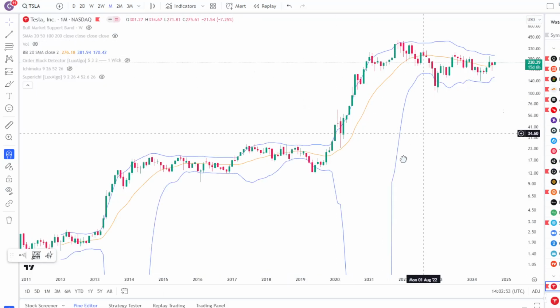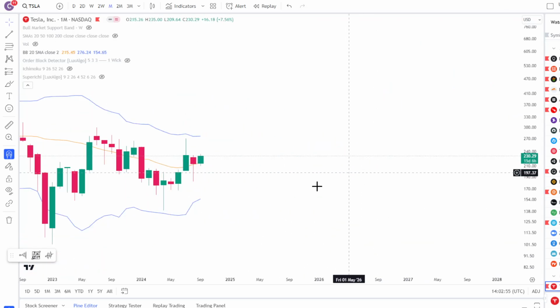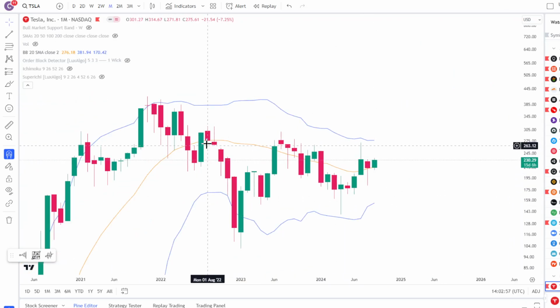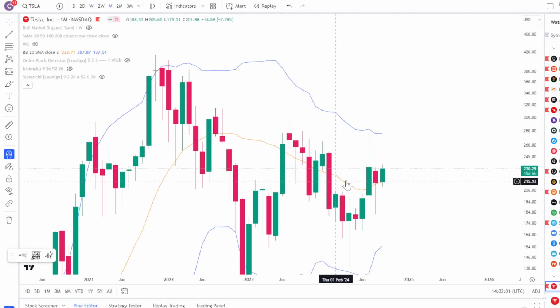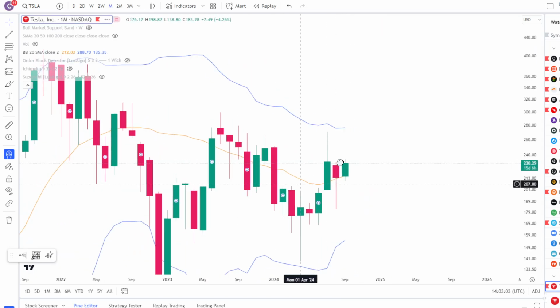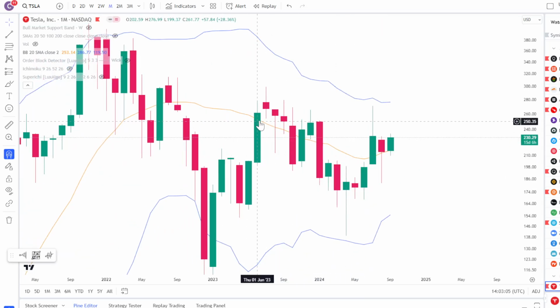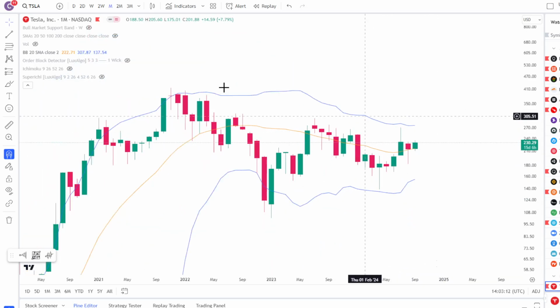If I pull up the Bollinger Band, what you're seeing is that the 20-month moving average has turned from negative curling to positive curling, and serving from resistance to support, right? Before, you weren't really able to use the 20-month as support because it was negative sloping, but now it's positive sloping. It's probably going to serve as pretty decent support moving forward.